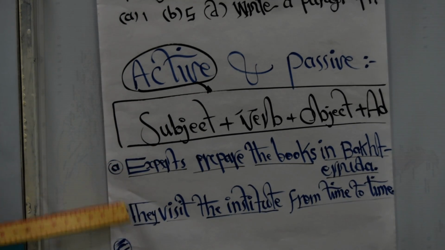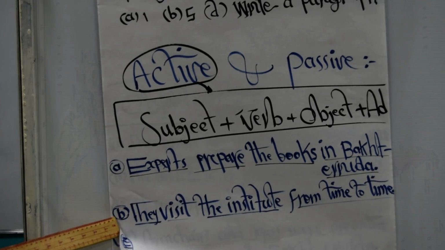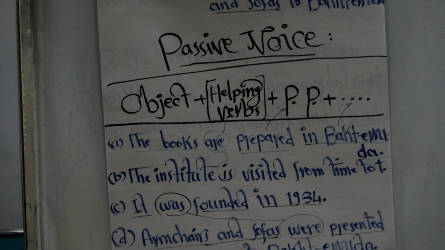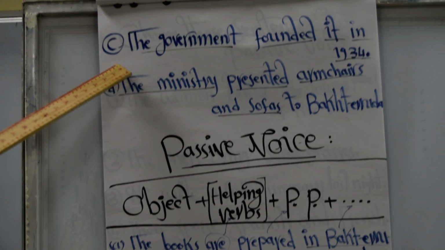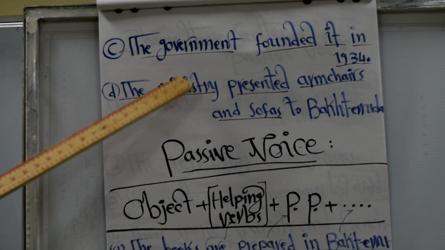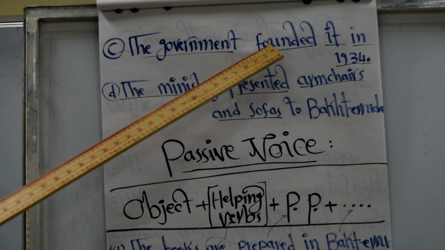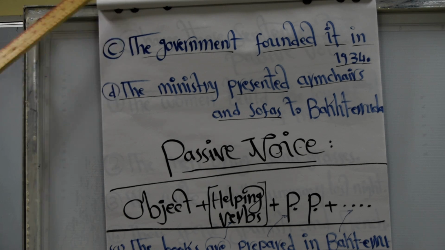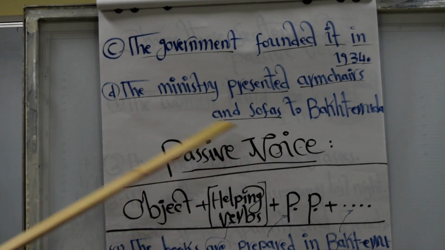So here are 2 examples, A and B, for active voice. Let us also see additional sentences. C and D also are active because the subject is mentioned. This is the subject, and that's the verb. So the examples 1A, B, C, D are active voice because the subject is mentioned. So what about the passive voice?